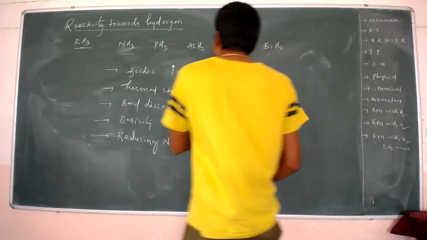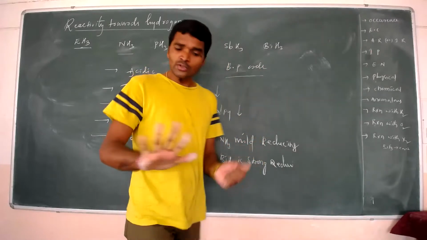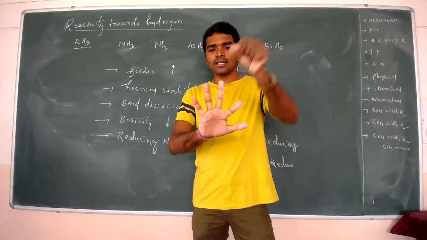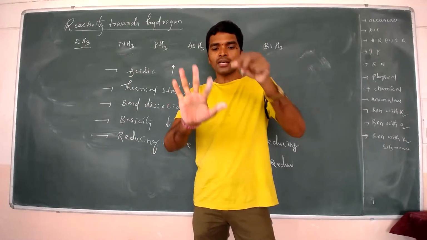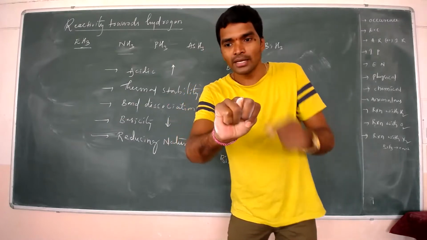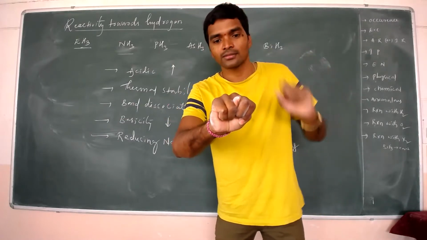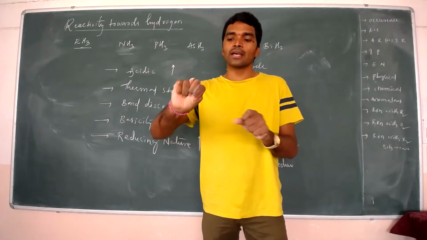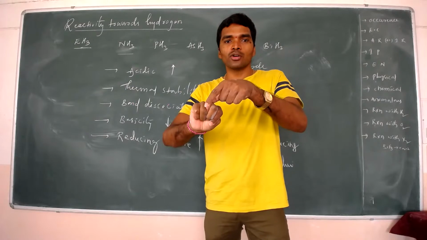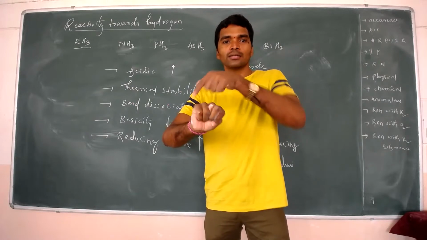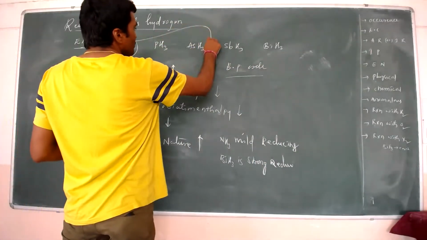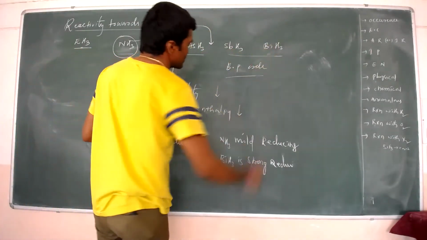Now, to remember the boiling point order: nitrogen, phosphorus, arsenic, antimony, bismuth. Nitrogen, meaning ammonia, comes in the middle, between the two elements on either side.